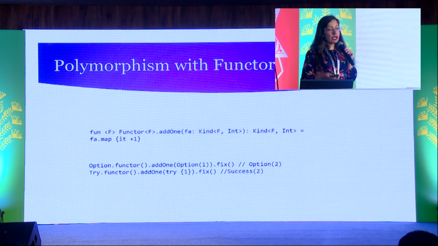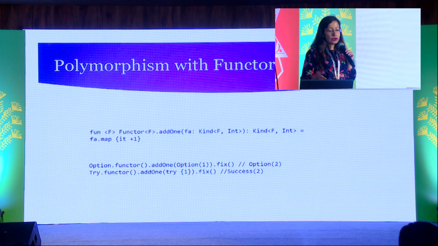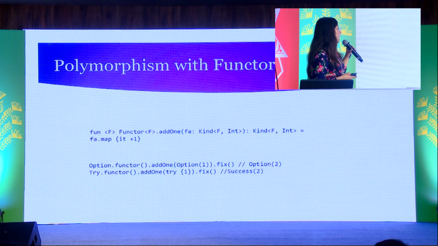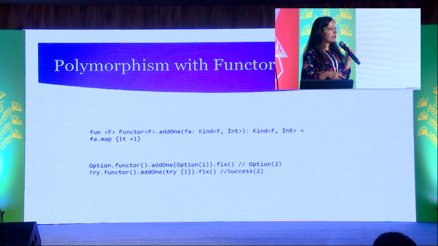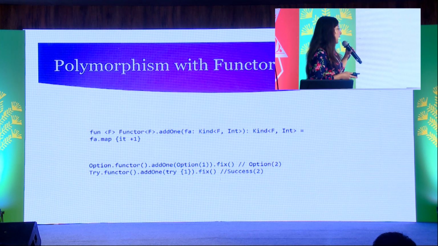Then Functor works with Option, Either, Try, or all data types which provide an instance of Functor. Here you can see add1, which takes a parameter of type Kind. All classes like Option and Try, which provide an instance of Functor, can be used here. When I give the concrete implementation of this with Option and Try, for Option 1, it performs the function +1 and gives the output as Some(2). And with Try 1, when I perform the same thing, it performs the function +1 and gives Success(2).